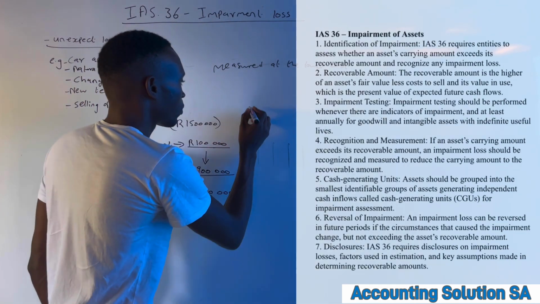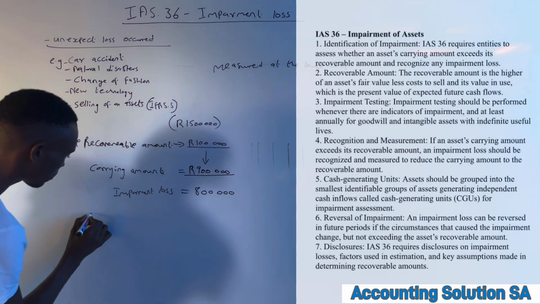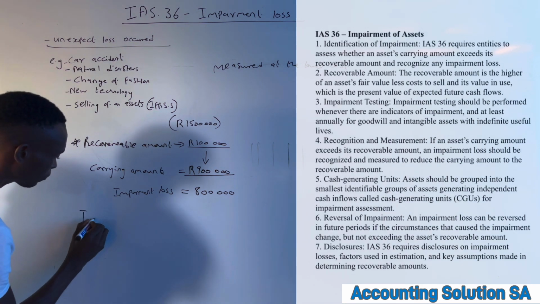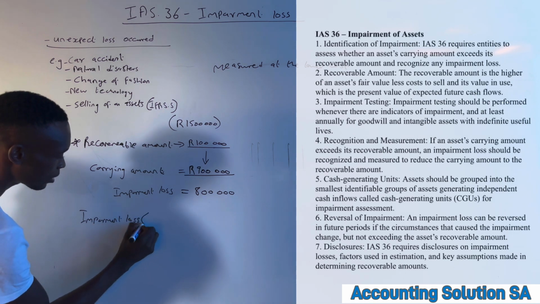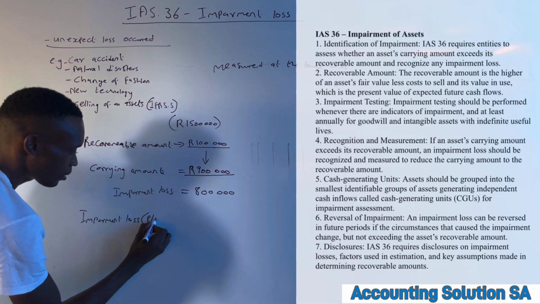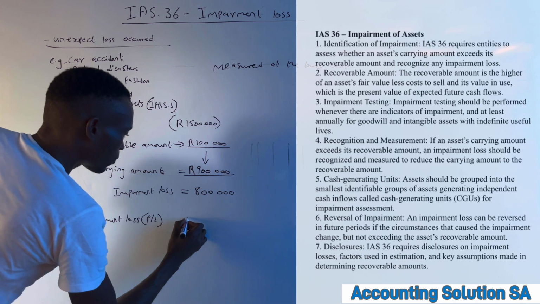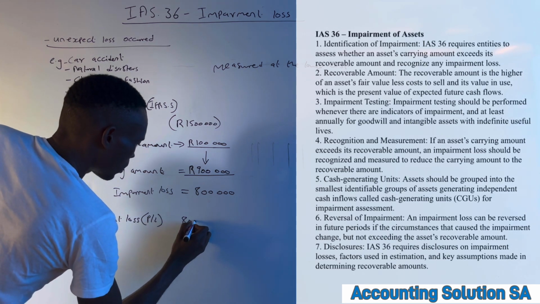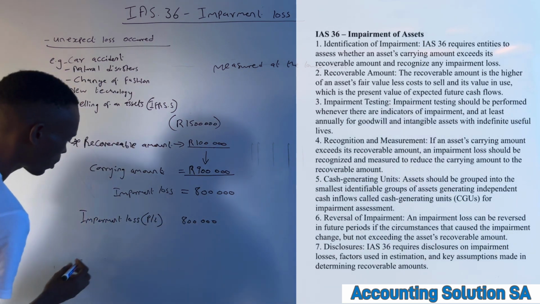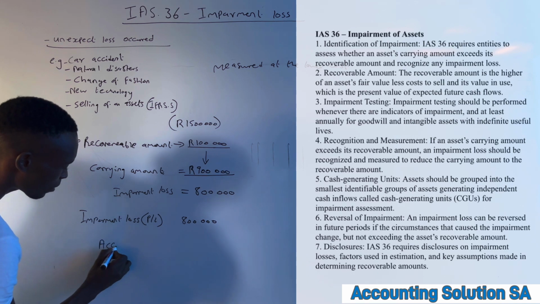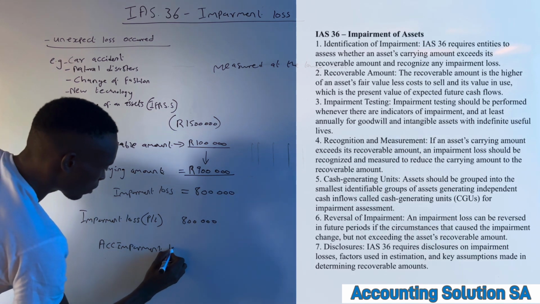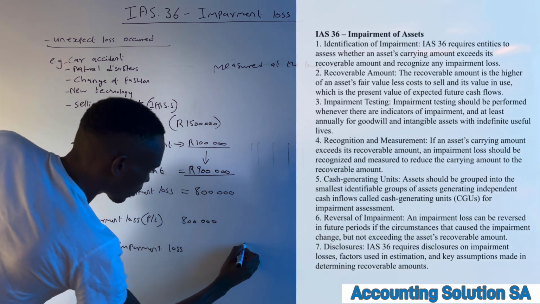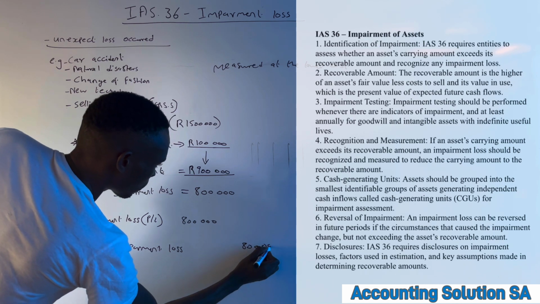Now, if you are required to prepare a journal entry, what are we going to do? You are going to debit impairment loss because it's an expense. Guys, under income statement, P&L, you debit 800,000 and you credit accumulated impairment loss 800,000.